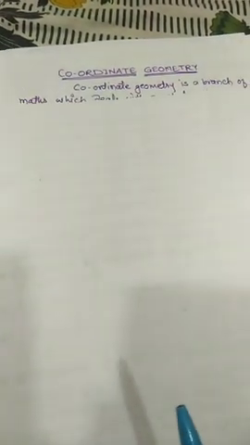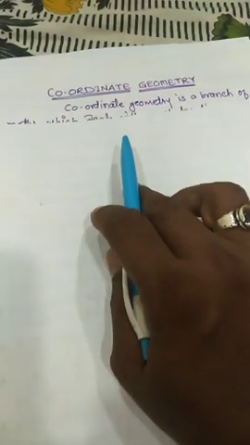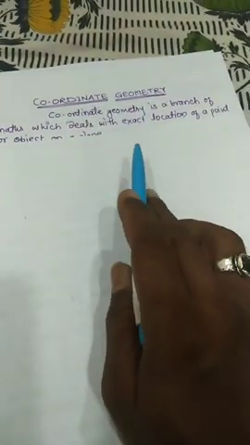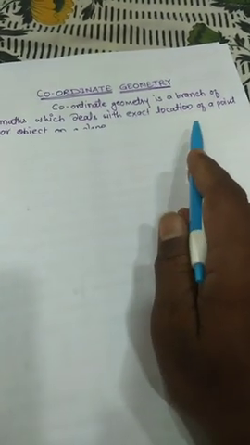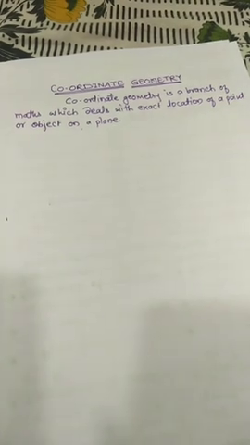Coordinate geometry is a branch of maths which deals with the exact location of a point or object on a plane.